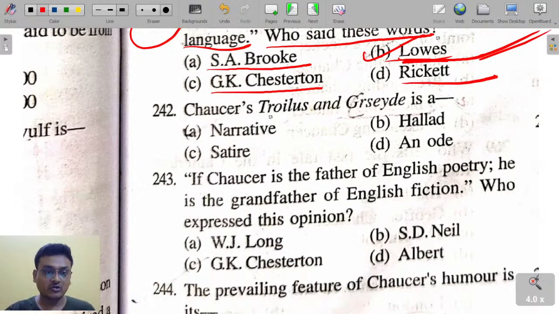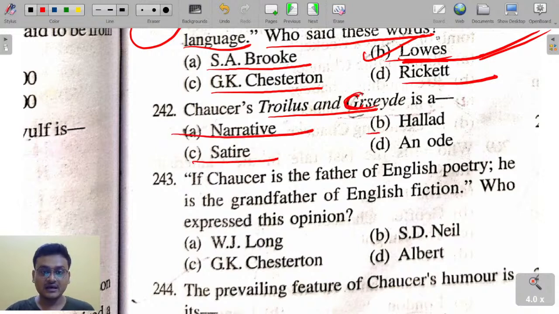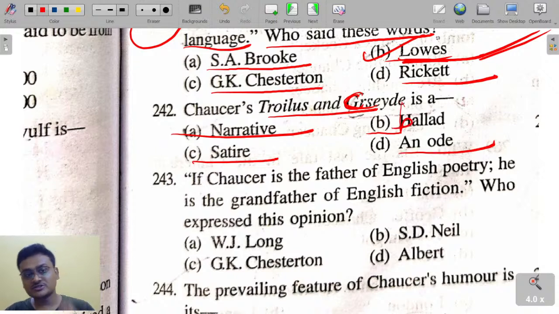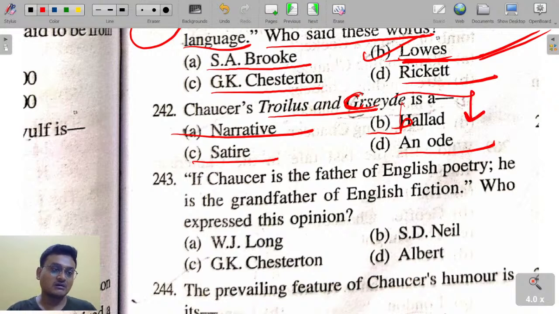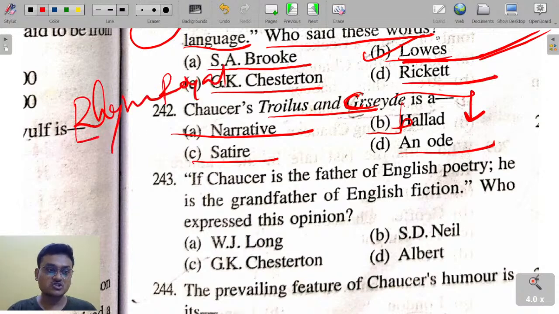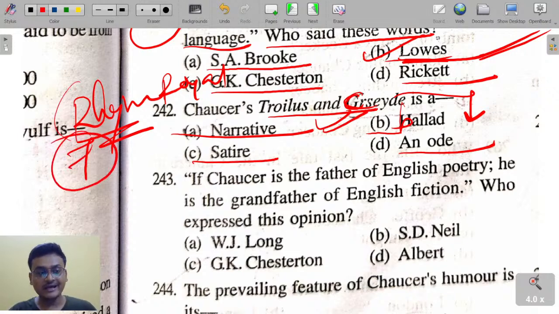Chaucer's, okay. Troilus and Criseyde is a narrative poem. It's a satire, it's a ballad and ode. Chalo, in Troilus and Criseyde, for the first time Chaucer has used rhyme royal. Rhyme royal for the first time has been used by Chaucer in Troilus and Criseyde, and rhyme royal has 7 lines. Okay, rhyme royal has 7 lines.